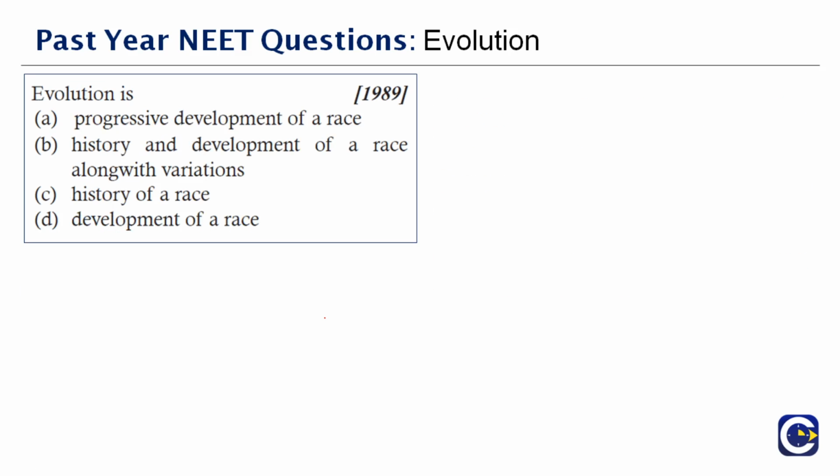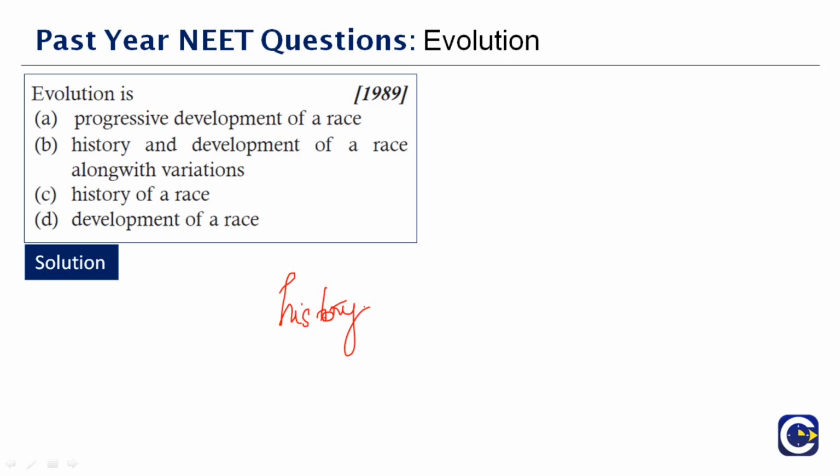Next question here. Evolution is dash. This is a very easy question, I think. Right? Very easy question. So what is evolution? We all know it is history. But whether it is a history of development or history of race, so it should either be B or C. Because we said it's history, it revolves around that.